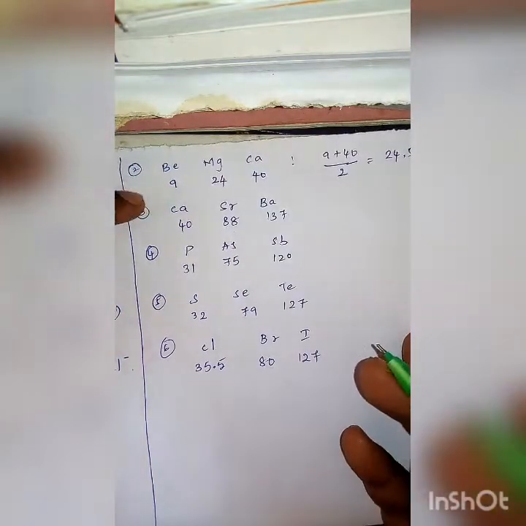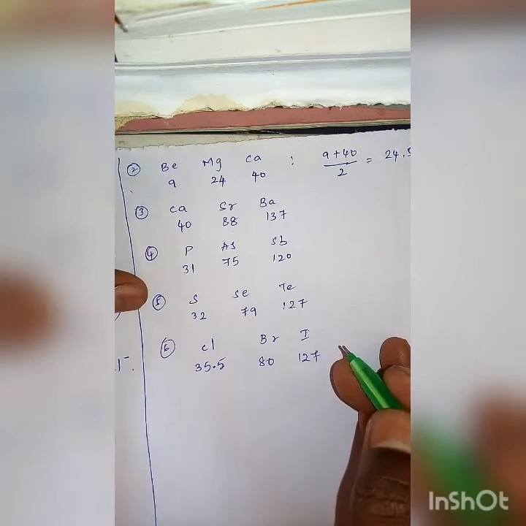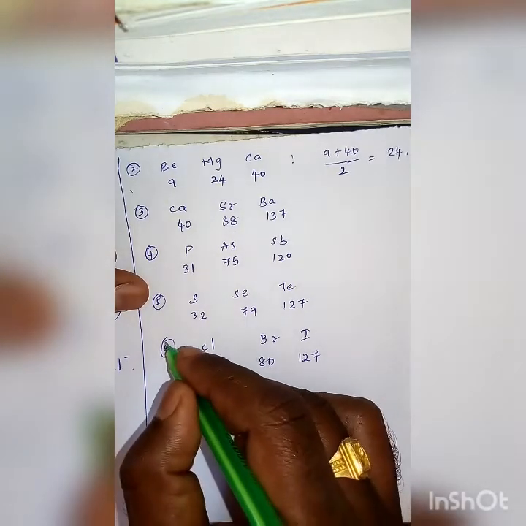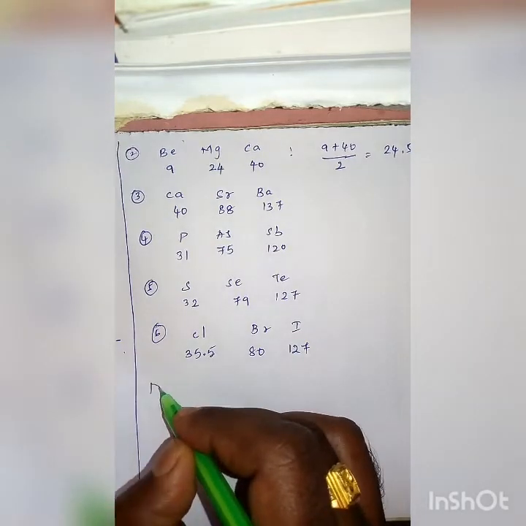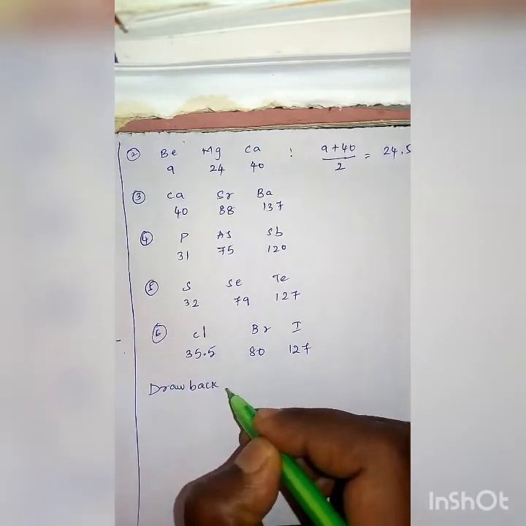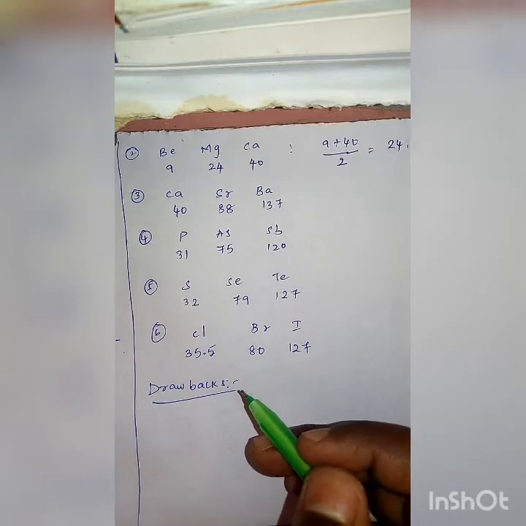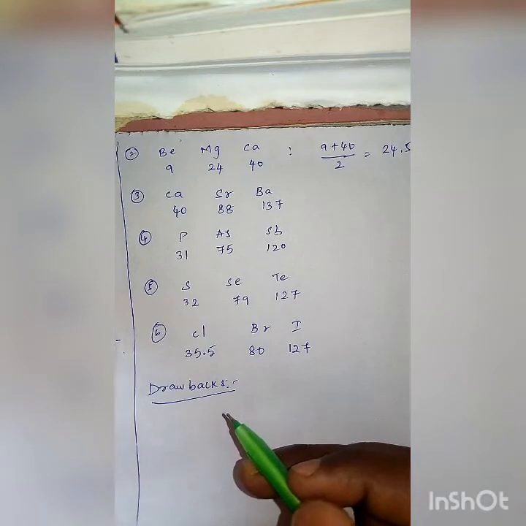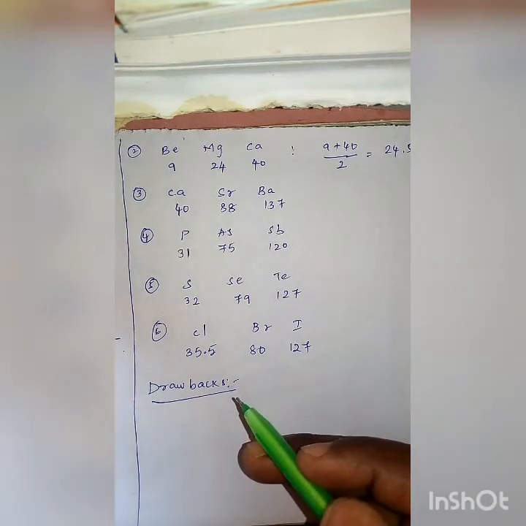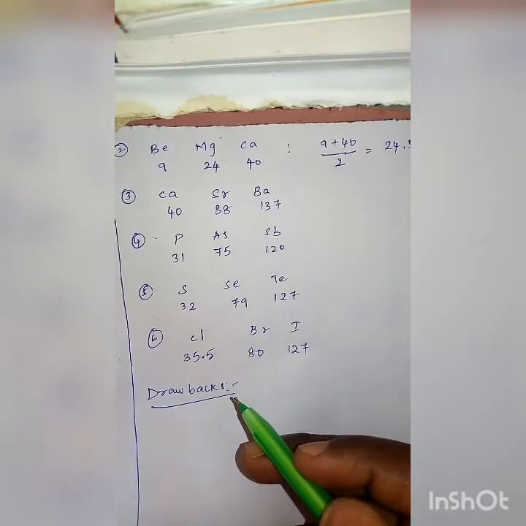So in these Dobereiner's triads, some exceptions are there. That means this type of classification also failed. Drawbacks of Dobereiner: if you notice, the second, third, fourth, fifth, sixth examples, these triads are not obeying the law of triads.